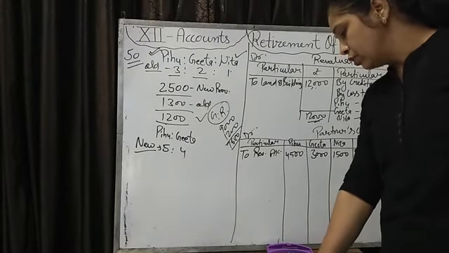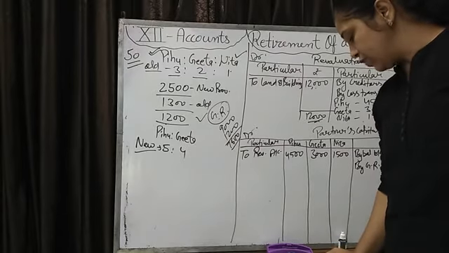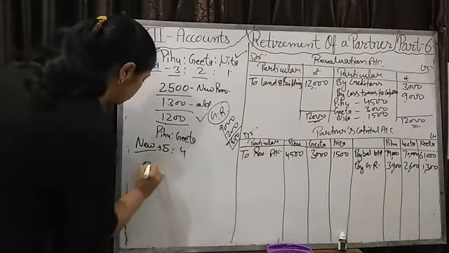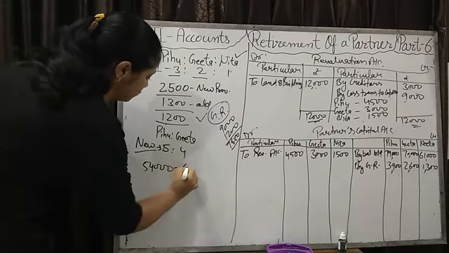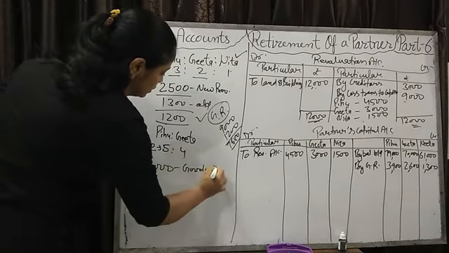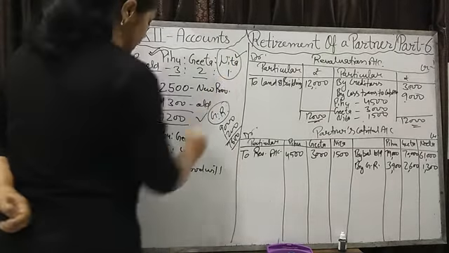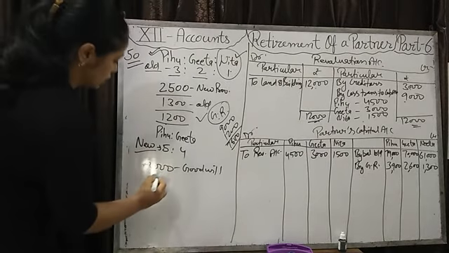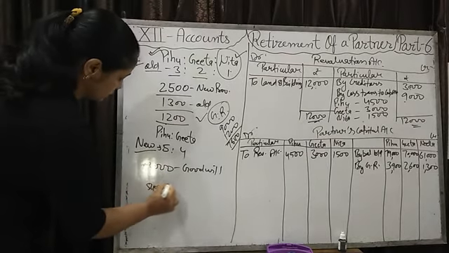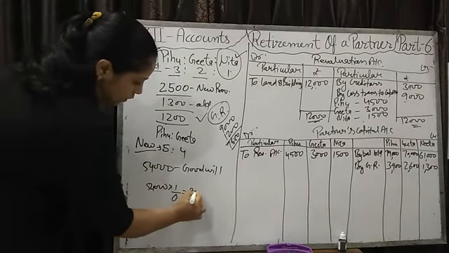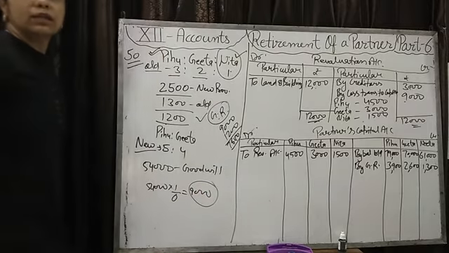Now which entry is remaining? About the goodwill. Goodwill is valued at 54,000. Total goodwill valuation is 54,000. But we will pay to Neeta. Neeta's share is 1/6. It will come 9,000.